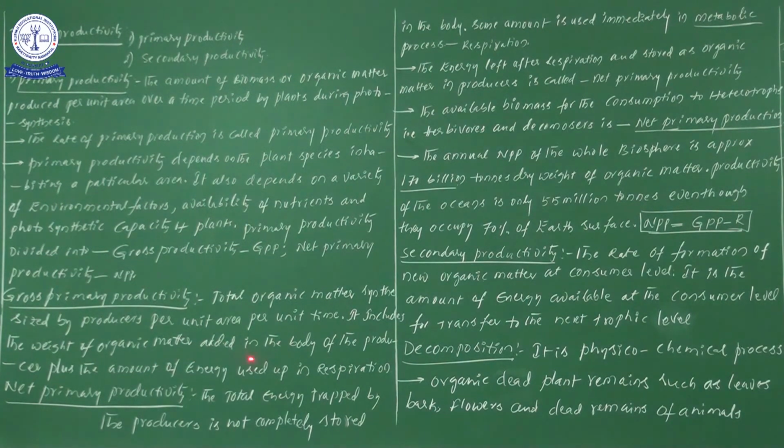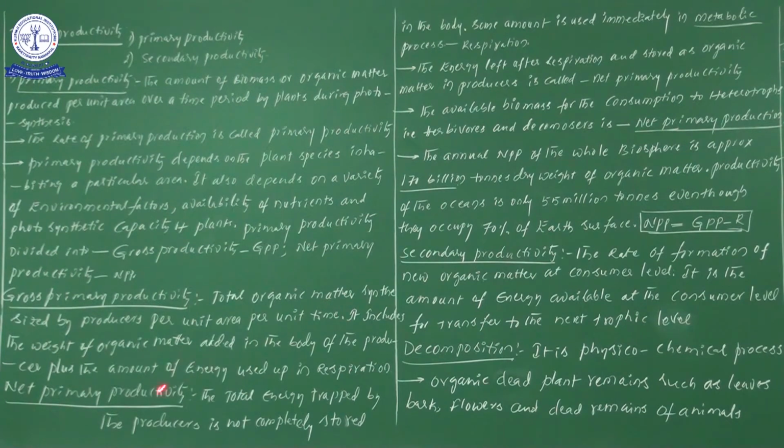So, gross primary productivity is the organic matter added in the body of producers plus the amount of energy used in respiration. That is, how much energy is used for respiratory activities, that also we have to consider under gross primary productivity. Why?